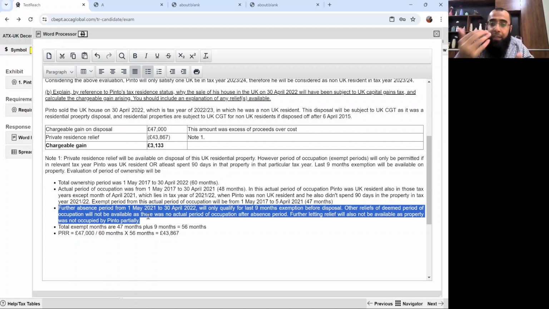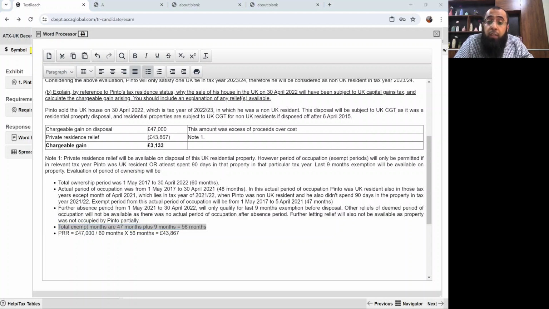absence period, like 36 months due to any reason, those exemptions. Further letting relief will also not be available as property was not occupied by Pinto partially, which is the requirement of letting relief. So total exempt months are 56 months. You calculated the PRR, you posted it here, and that comes your chargeable gain. So we had to calculate the chargeable gain arising, and here comes your chargeable gain.